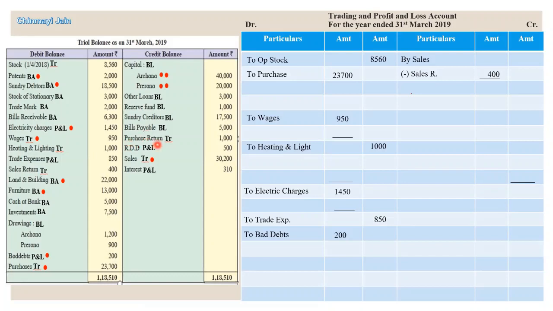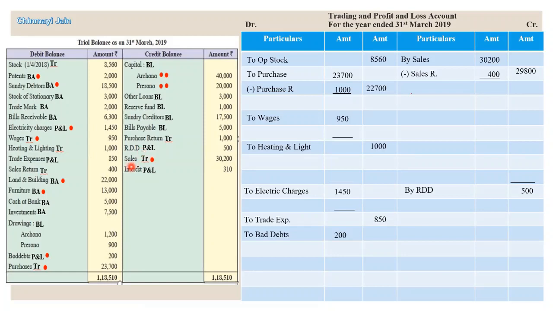On credit side, I have purchase returns. So purchase minus purchase return 1000, net amount is 22,700. Next, RDD, it will be recorded in P&L. Old RDD will be recorded in credit side. New RDD will be recorded in debit side. Then I have purchase returns 1000 rupees. Oh, it's already done.